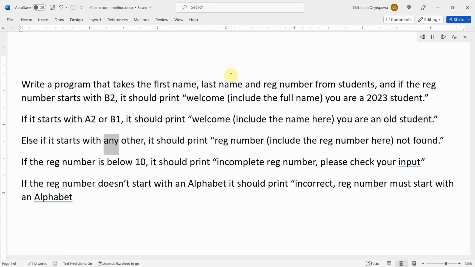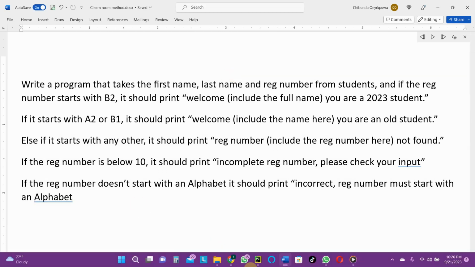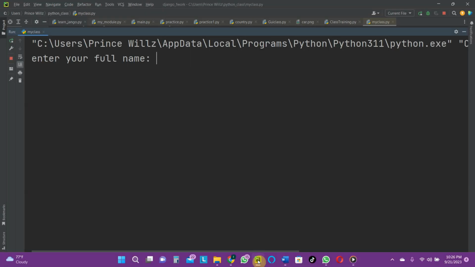Else if it starts with any other, it should print reg number, include the reg number here, not found. If the reg number is below 10, it should print incomplete reg number. Please check your input. If the reg number doesn't start with an alphabet, it should print incorrect. Reg number must start with an alphabet. All right, hope we understand that. This is a question we are going to try to code.